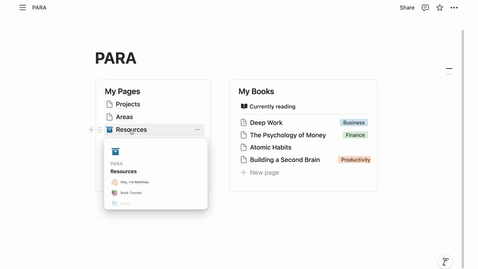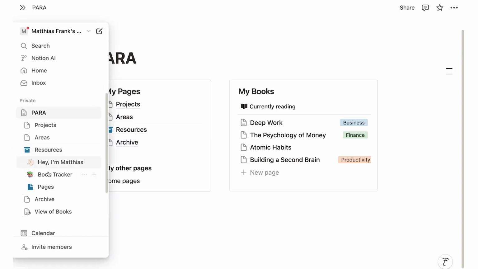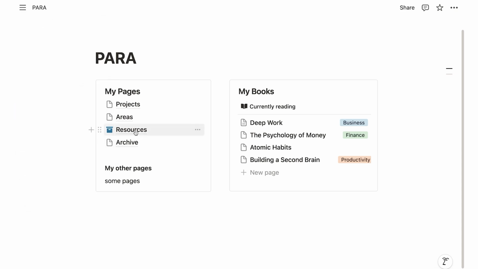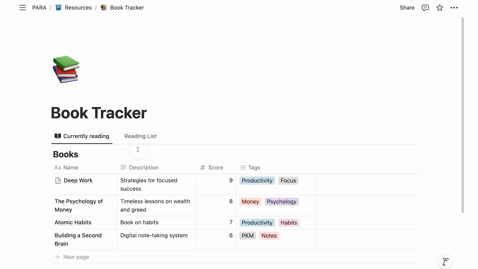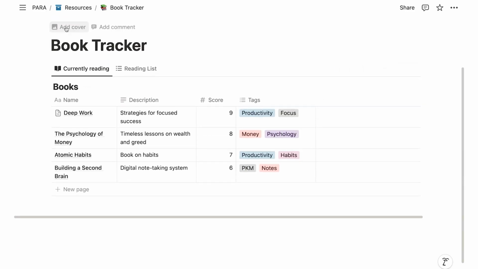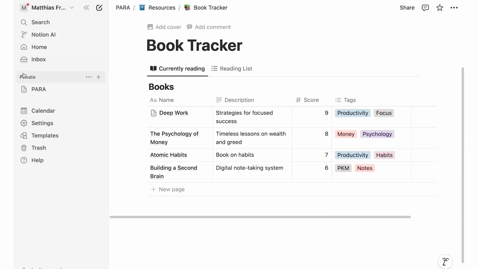So in order to get to my book notes, I would need to open this up, and then again it gets quite cluttered, in particular if you have a lot of pages. So an easier way to do this is to use favorites. Whenever you are on any page that you will want to access quickly, instead of clicking through 3 other pages, you can click on the star icon in the top right corner. And let me just show my sidebar so you see what happens.